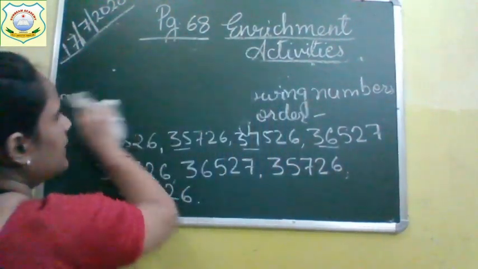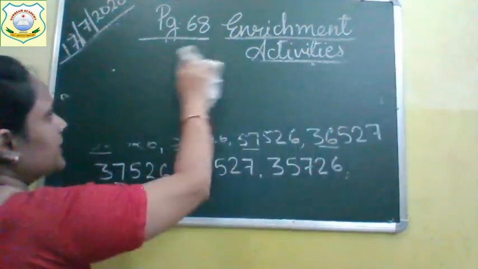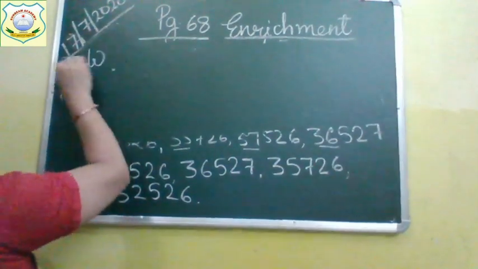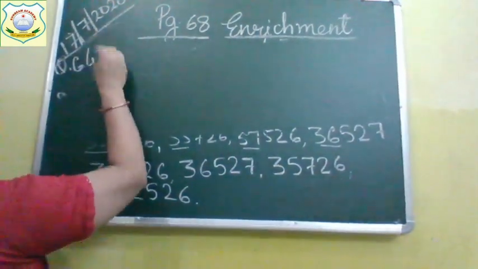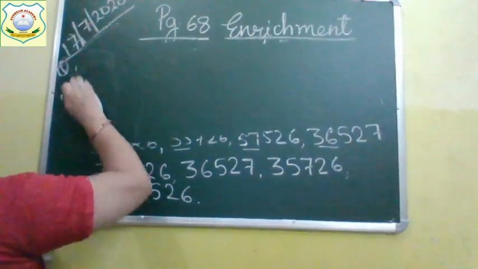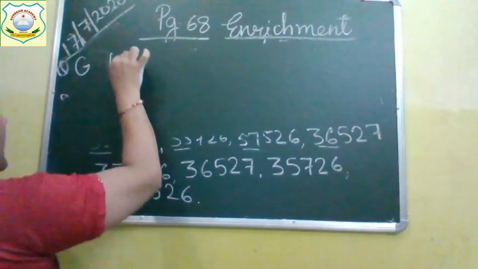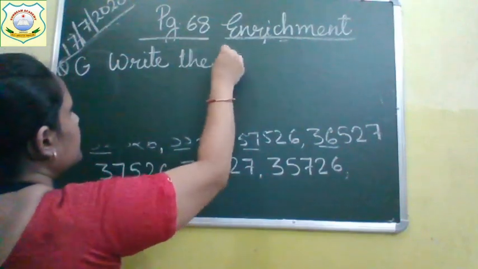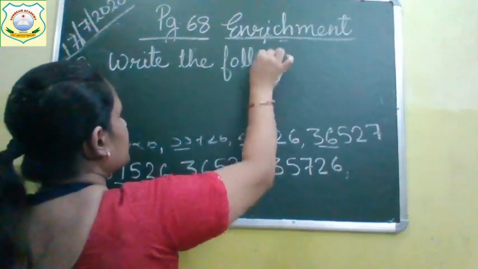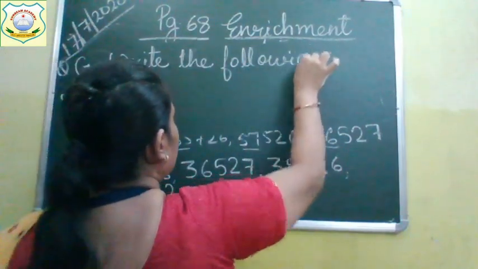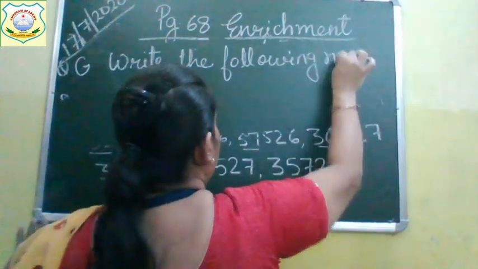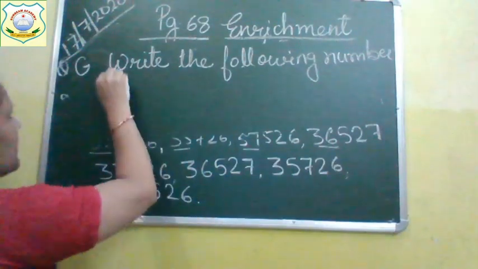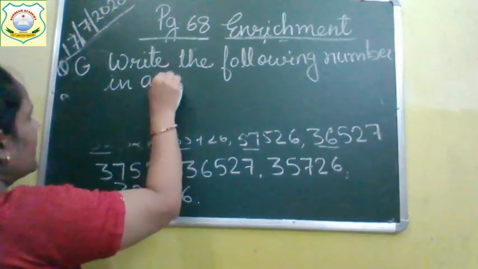Question number G: write the following numbers in ascending order.